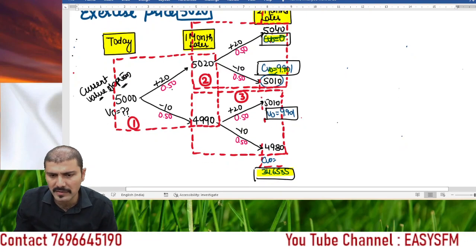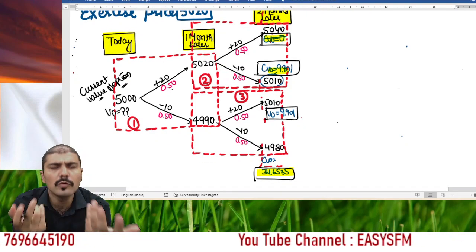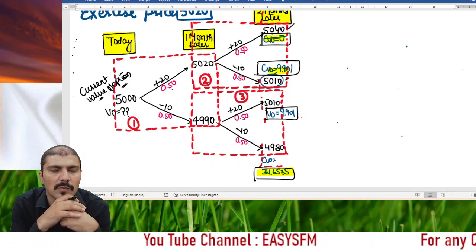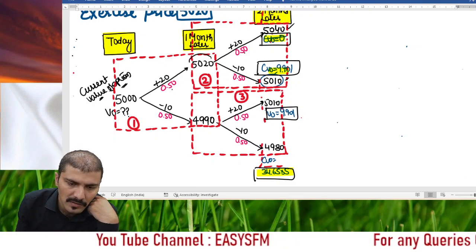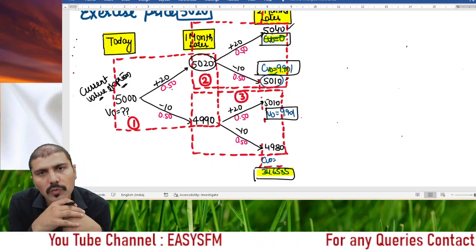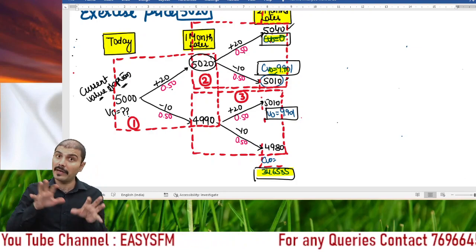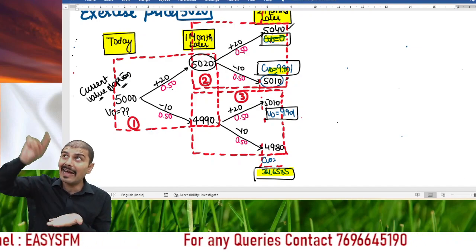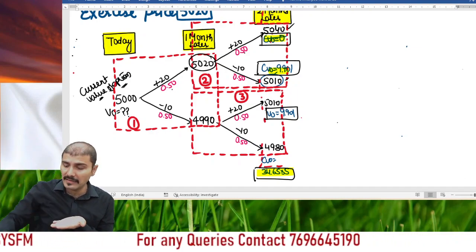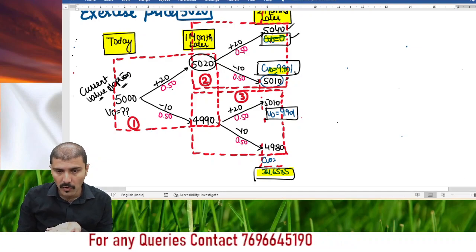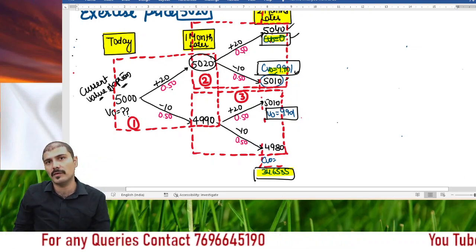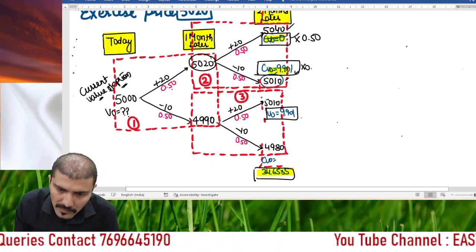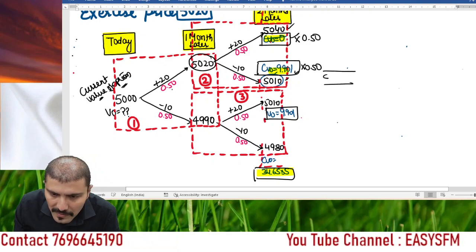Now just concentrate again on the 2 months year end period. Now these two prices 5040 and 5010, just concentrate on box number 2. These are dependent upon the strike price or spot price of 5020, right? So if the price, try to read with me, if the price at the end of 1 month will be 5020, I can get a benefit of either 0 rupees or I can get a benefit of 9.901 rupees, right? And what are the chances of these benefits? Obviously 50-50 probability is there, right? So how much will be again my expected value of option?